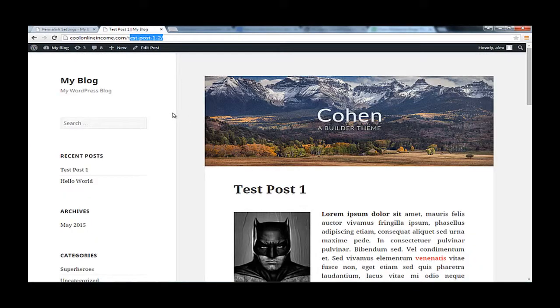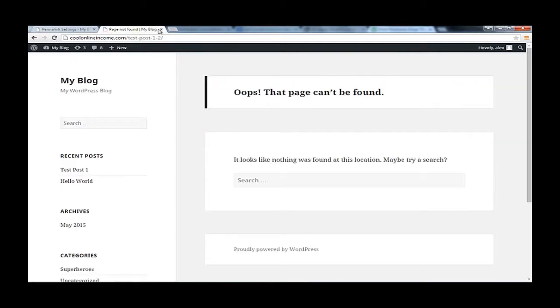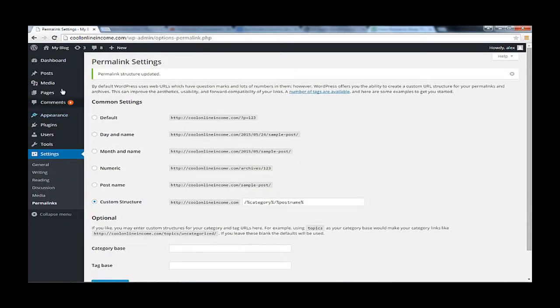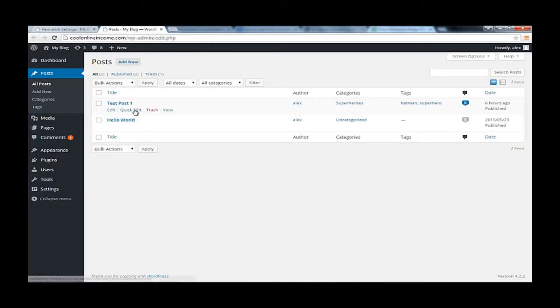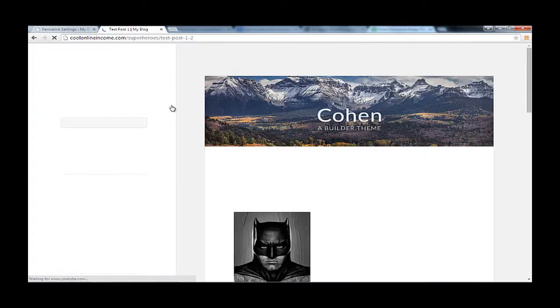Let's come back down here. Remember that this post was under the superheroes category, so when I refresh, we should see superheroes in the URL. Oops, sorry, I'm gonna have to close this. Just go back to posts. Click on posts. Okay, now let's see. I'm gonna click on view from here right now, and voila!